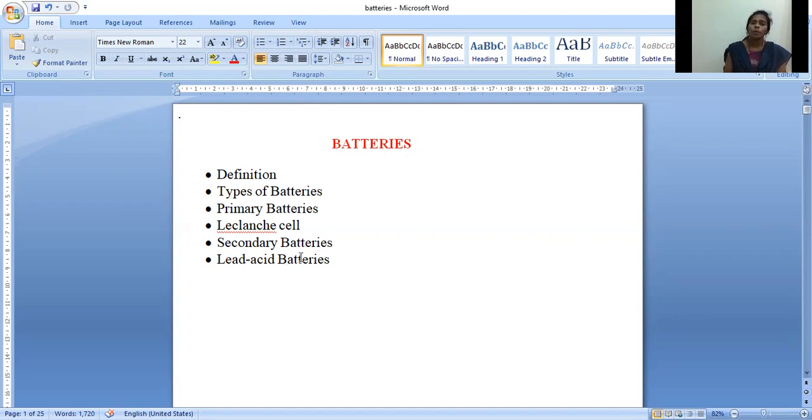Yes. So maybe everyone has an idea about batteries. Whatever batteries we are using in mobile phones, in wrist watches, in some electronic toys, or in car batteries. So in various places you have seen and heard about batteries. Yes. So let us see what is meant by the battery and what types of reactions take place in the batteries.